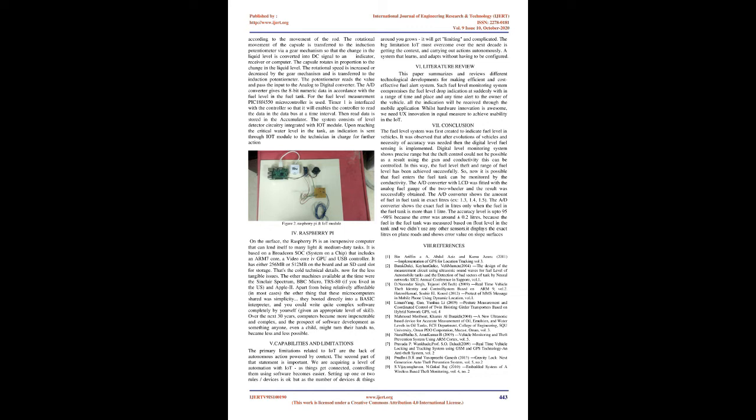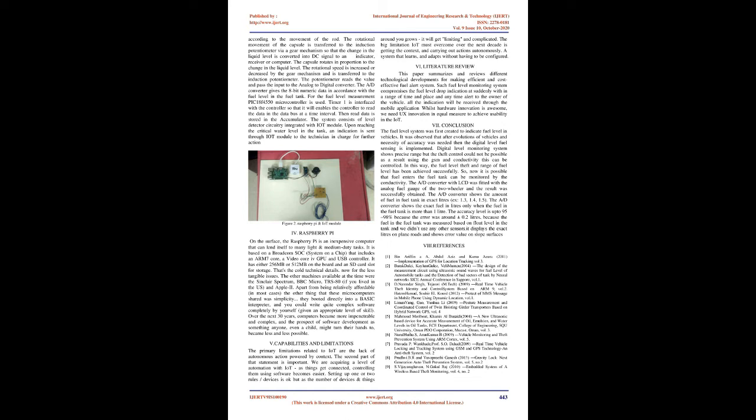3. Working. The float sensor is used to sense the motion of the fuel in the tank, and an analog signal is obtained using a voltage divider circuit. The analog signal is given to the Raspberry Pi through analog input ports. The Raspberry Pi microcontroller reads the input from the sensor and provides the output signal, a pulse width modulation signal, which is given as input to the actuators. The IoT module is used as a medium to notify the alert by a mobile application. Thus, the indication of fuel theft is received.